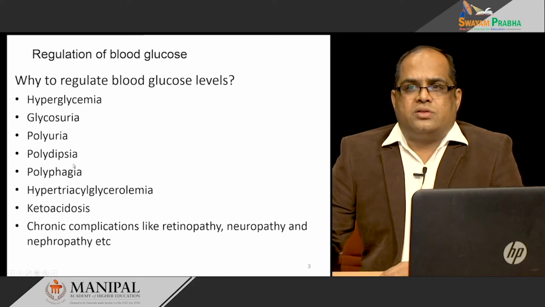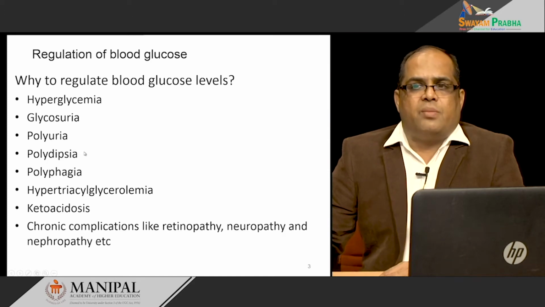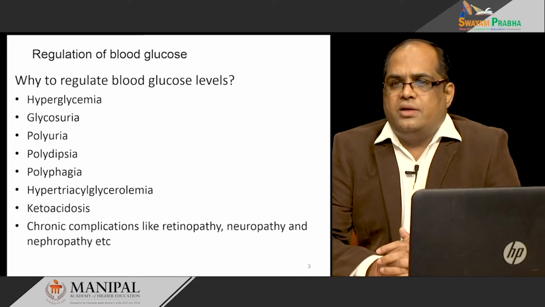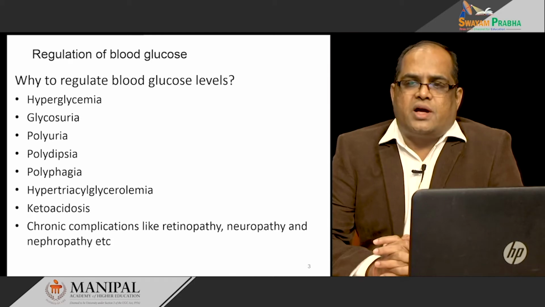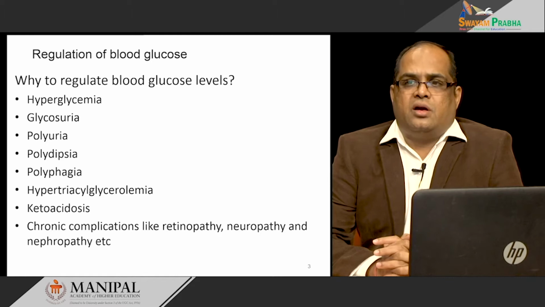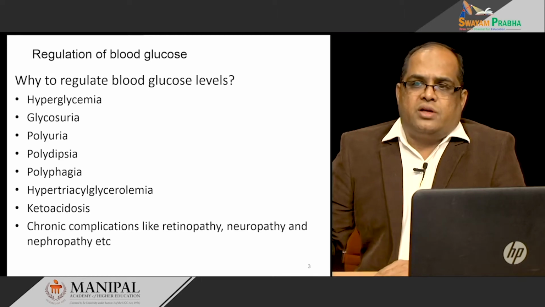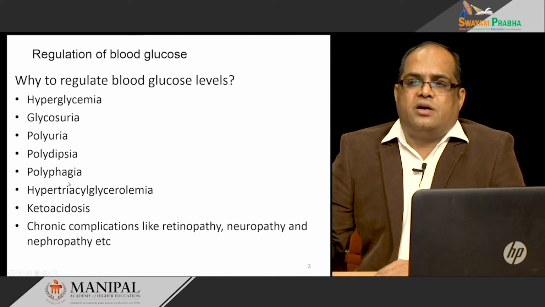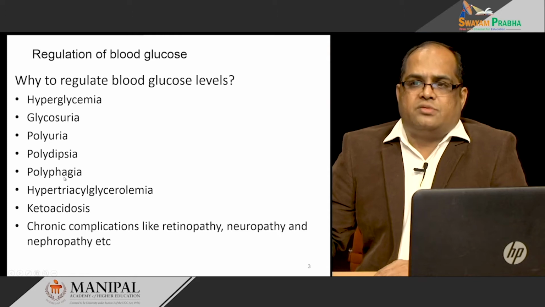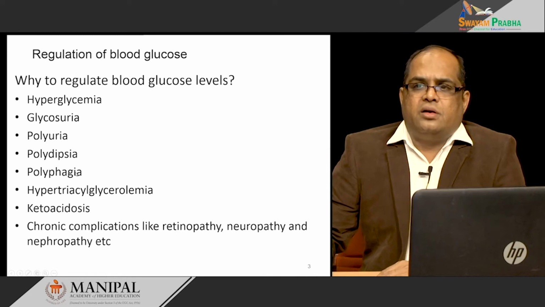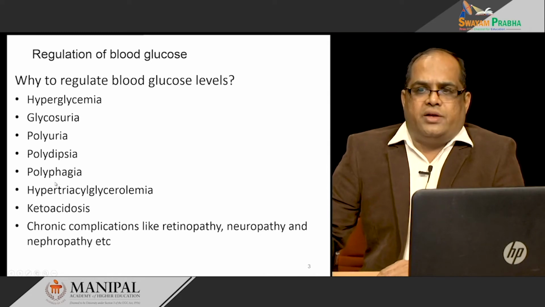And although there is enough glucose in the blood, because insulin is not acting, it is not utilized, and the body starts catabolizing the tissue proteins and lipids. So, it increases the hunger, and the patients will eat a lot, that is polyphagia, increase in the hunger.